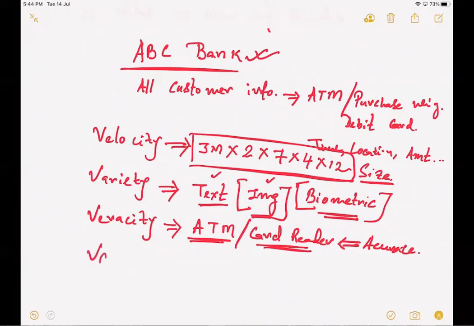And then finally, the value of the data. So now I have this complete information collected. I know at what time, at which location, how much amount has been spent by the user. So what I can basically do is use this for fraud detection. I can use this data for promotion. I can use this data for planning of future financial goals,